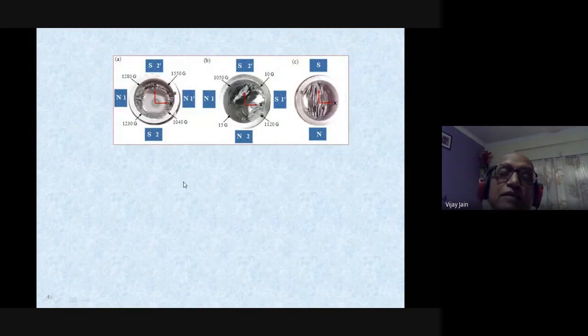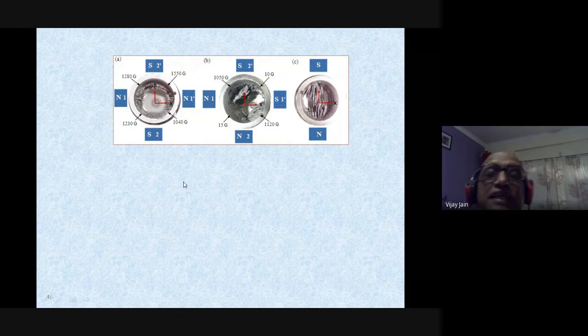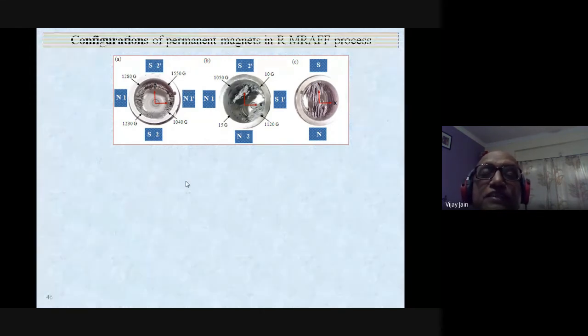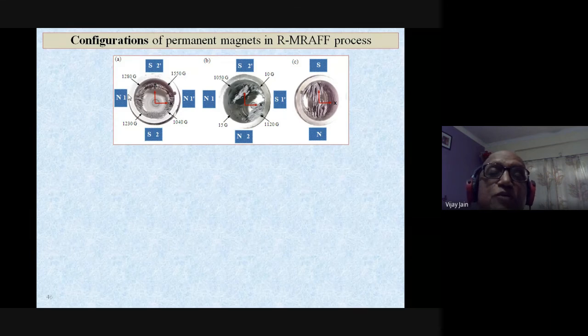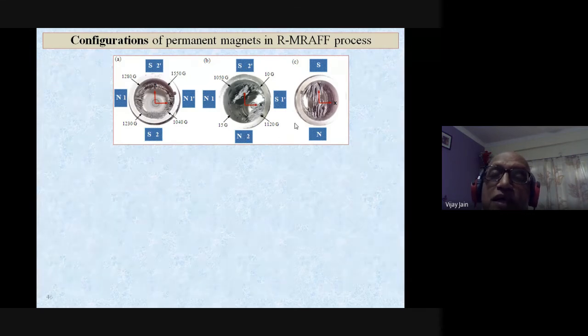Now, this is what I was telling you in the earlier slides, that you can have different configurations of the magnets. You can have north pole opposite to each other, south pole opposite to each other, or north pole and south pole opposite to each other, and south and north pole opposite to each other, or you can have just two magnets, south pole and north.